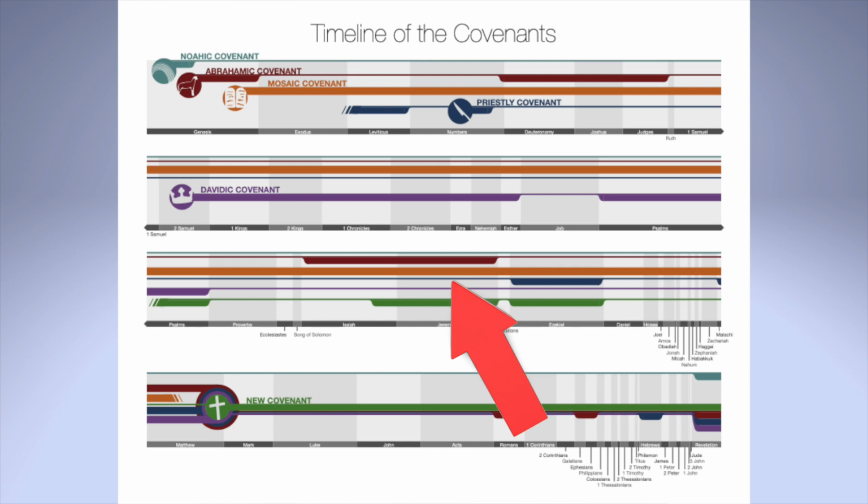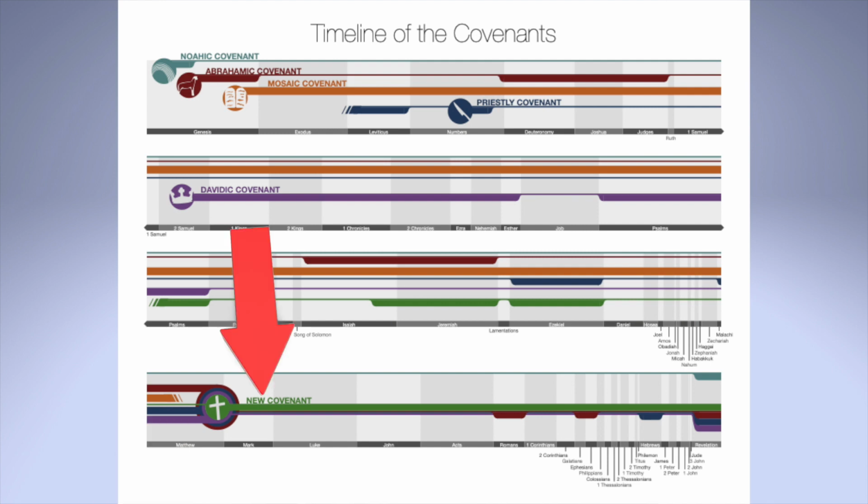Now, if you look at this covenant timeline, do you notice something different about the Mosaic covenant versus all the other covenants? The Mosaic covenant stops when you get to the cross, whereas all the other covenants continue on after the cross. This is going to be important to understand the relationship between the Old Testament and the New Testament. The differences we see between Israel and the church, or how God relates with Israel and the church, is seen primarily when you understand the difference between the Mosaic and the New Covenant.